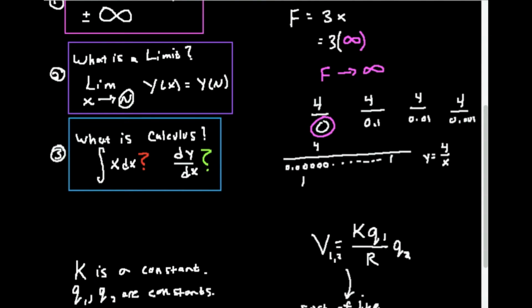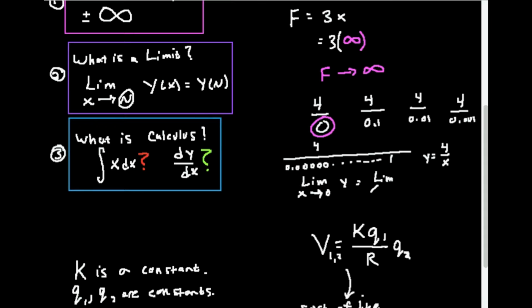So what I can do is essentially say the limit as x approaches 0. Notice, I didn't say x equals 0. And when I want to use the term approaches, I use this arrow from the variable to the number that the variable is approaching. The limit as x goes to 0 of y, and what's y equal to?